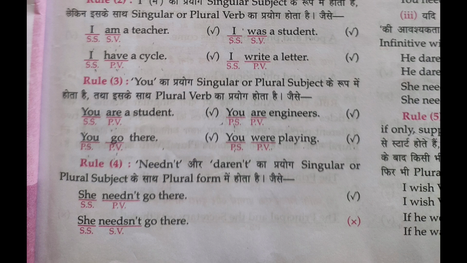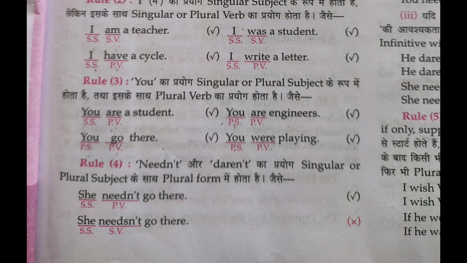But we don't use "Mohan were always late", because with a singular noun we don't use a plural verb. And with I: I am a teacher, singular noun with singular verb. But I have a pencil, a singular subject with a plural verb, is also correct. So with the exception of I, sometimes we use a singular verb and sometimes a plural verb. I was a student, singular subject with singular verb. I write a letter, singular subject with plural verb. So both are correct. Rule number 3 is you.